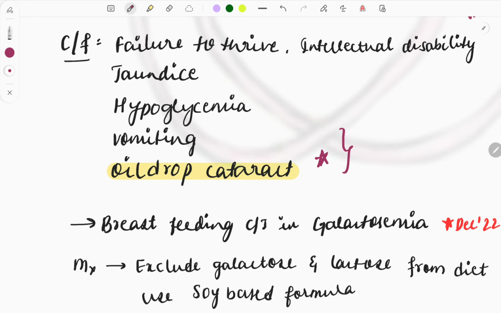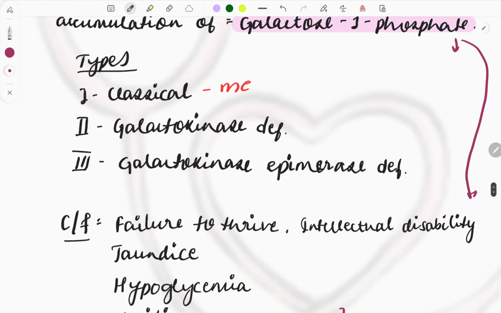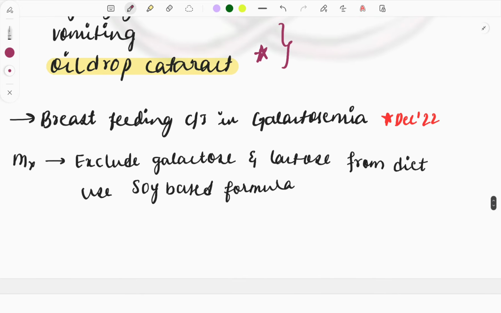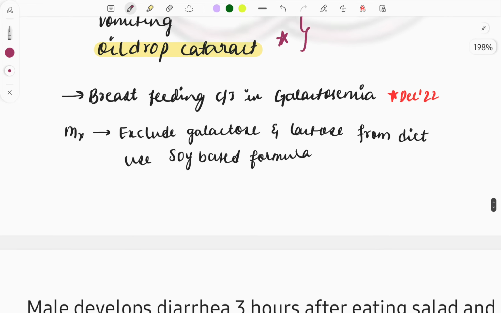So these are the clinical features described in the clinical case, and these are the types of galactosemia. Type 1 is the classical type, and it is the most common variety seen. Type 2 is galactokinase deficiency, and type 3 is galactose epimerase deficiency. Then breastfeeding is contraindicated in case of galactosemia, and the management is to exclude galactose and lactose from the diet.